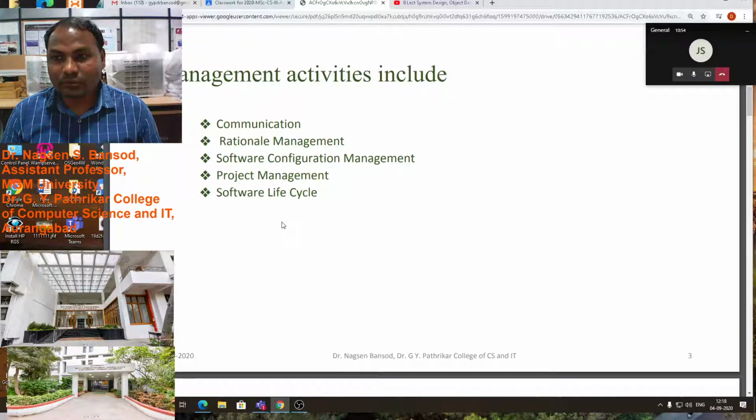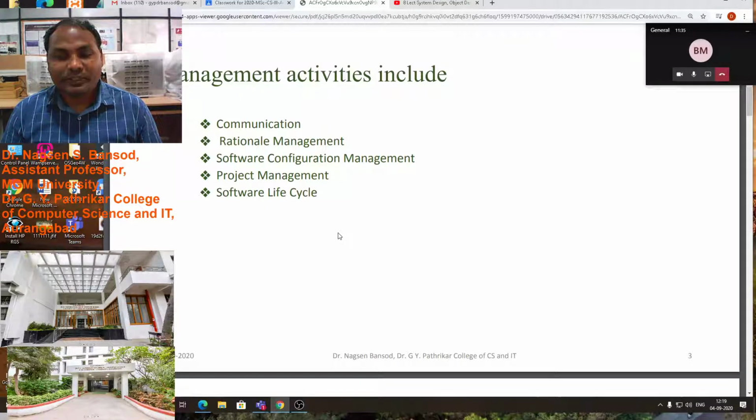Is it visible to you? Yes, sir. How many software management activities are visible to you? Five, sir. Which are they? Communication, rational management, software configuration management, project management, software lifecycle.